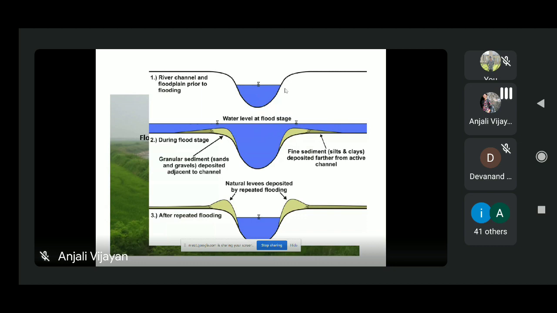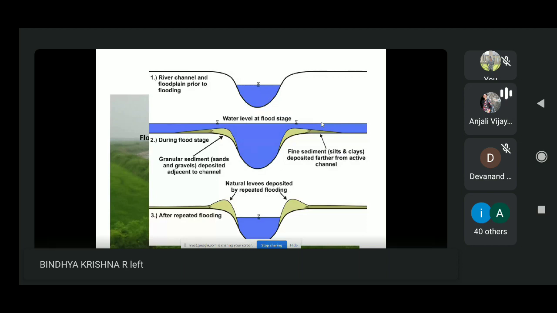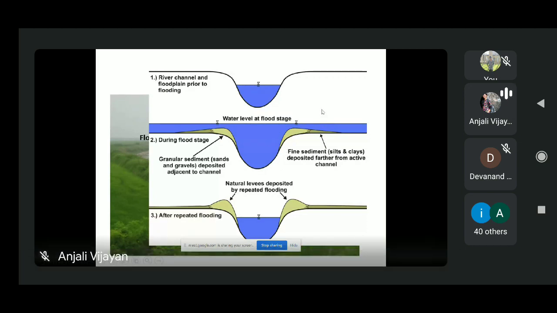So this is a term called levee or natural levee. Natural levees are formed by the natural movement of water. The water has a tendency to push its sediments towards the sides of the channel. During flooding, what will happen? The water level increases, and during flooding the river water has more power to bring more sediments towards the floodplain area. With multiple episodes of flooding, enough thickness of floodplain and natural levee will form along the sides of the river channel.